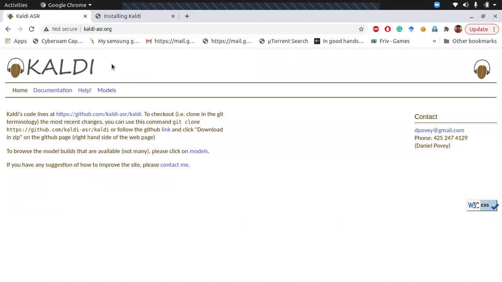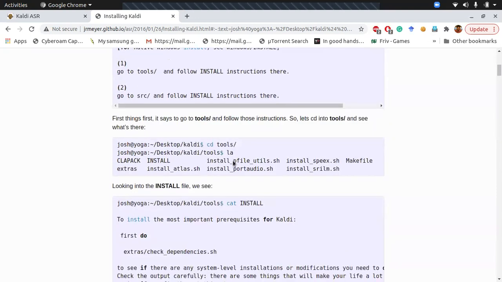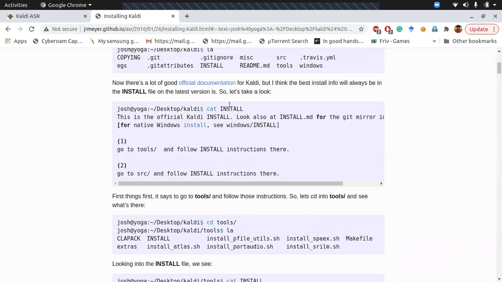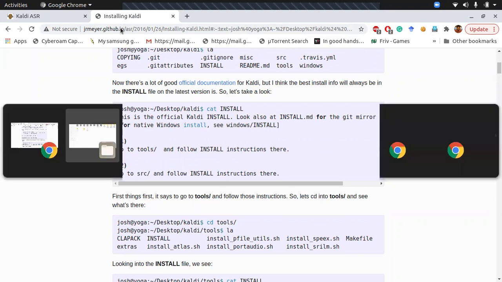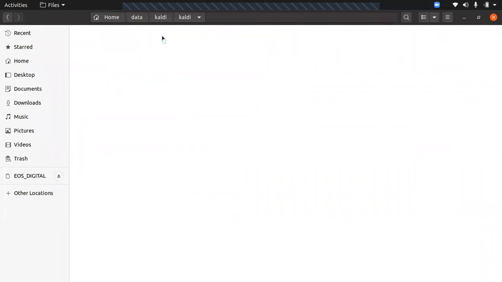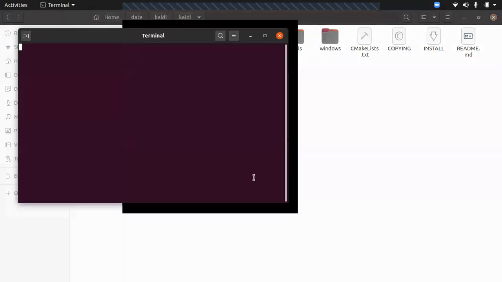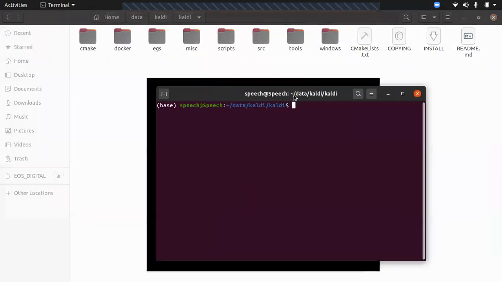Okay. So basically, first we need to install it. It's an open source Git repository available on GitHub. So we Git clone it, and then we follow certain steps which are given on this website. We first go to the tools directory. As it takes much more time, I already Git cloned it. So this is Kaldi. We go into the tools directory using the terminal. You can see my terminal.